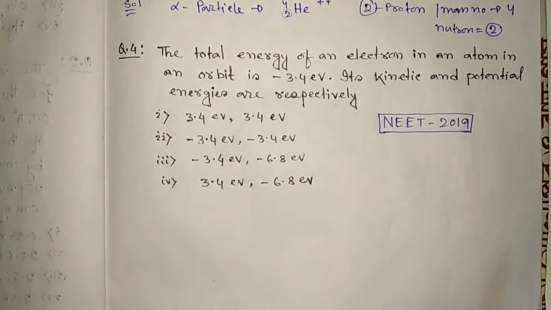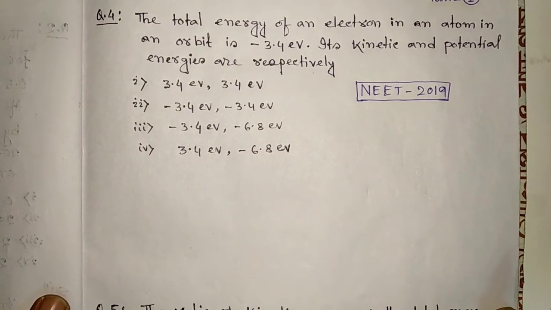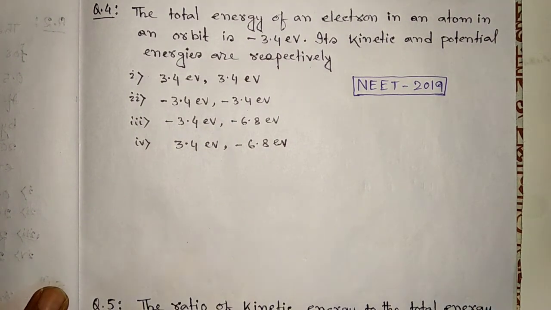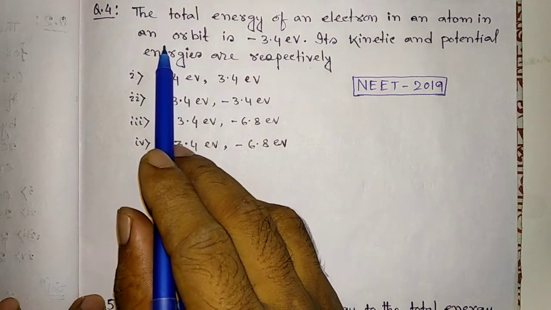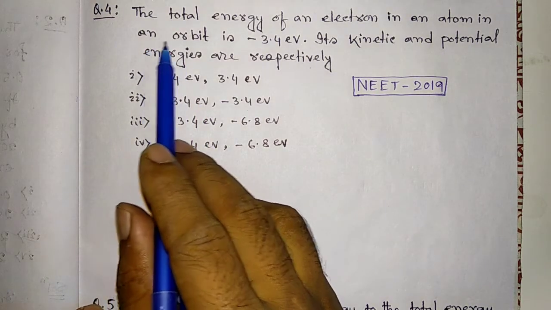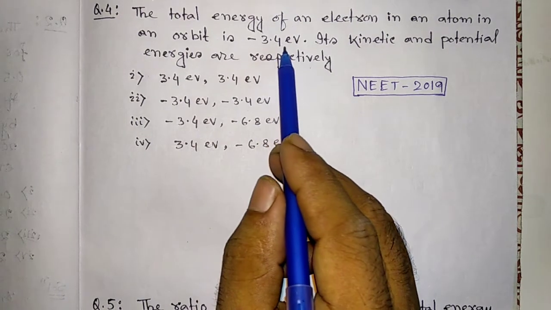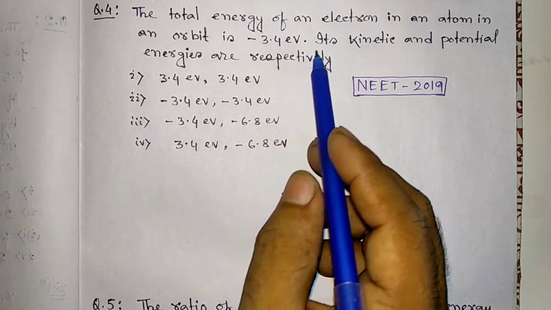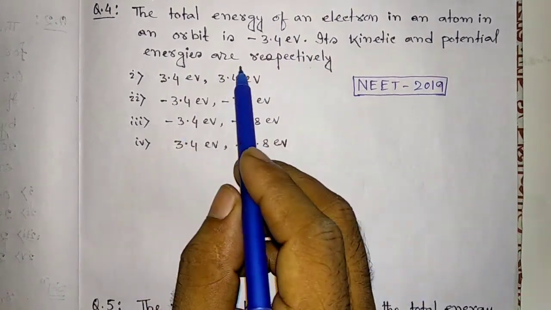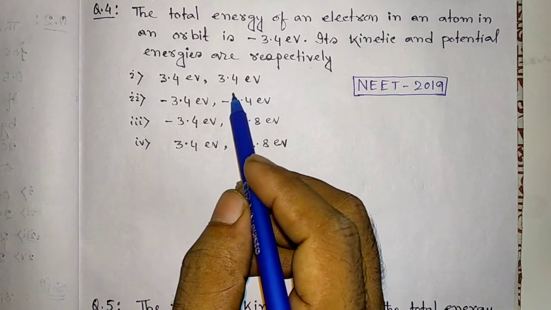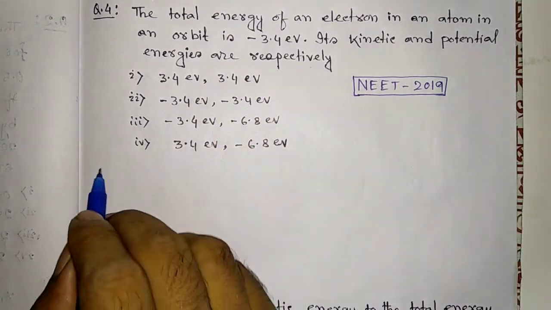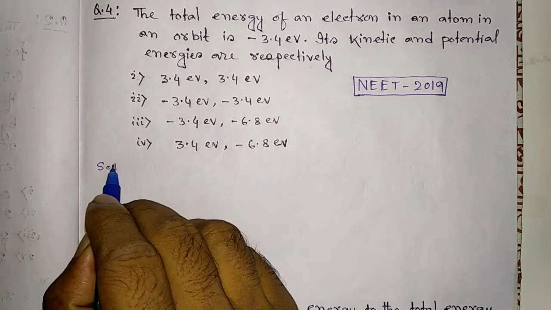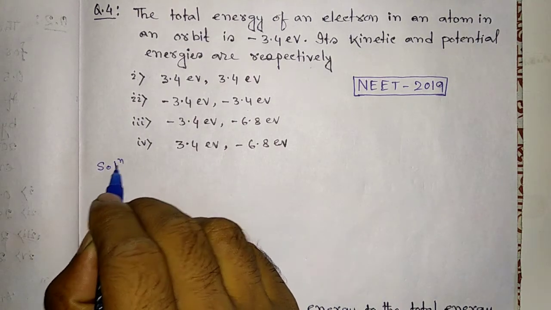The total energy of an electron in an atom in an orbit is minus 3.4 electron volt. Its kinetic energy and potential energy are respectively what? The question was asked in NEET 2019. So let's go to the solution.